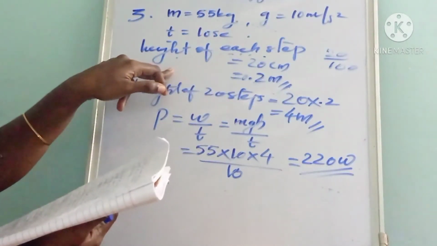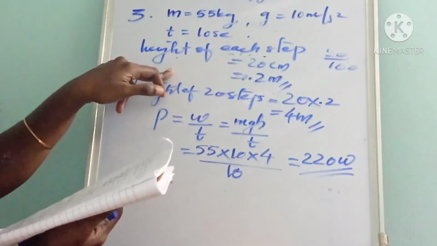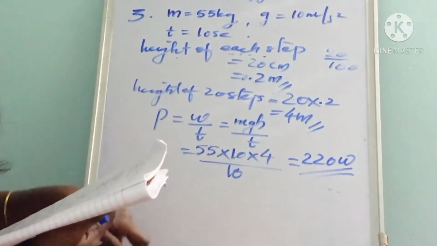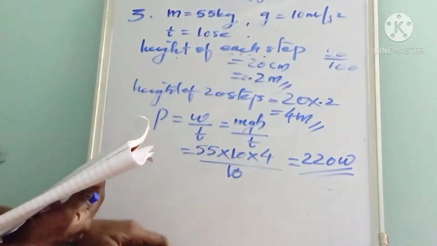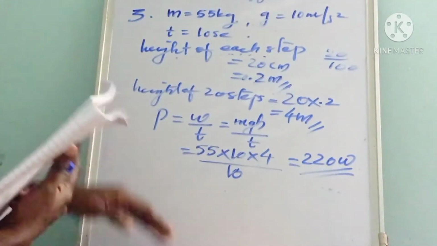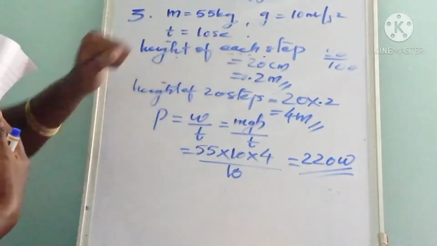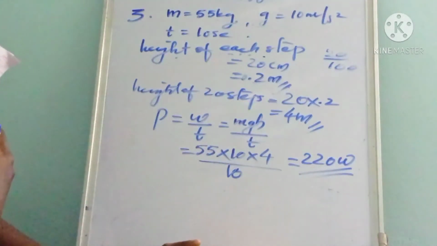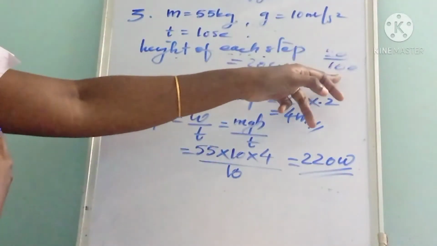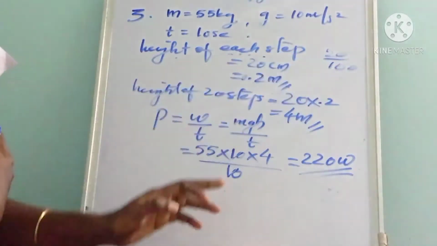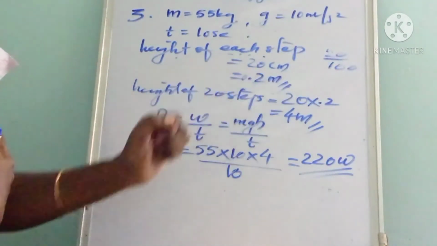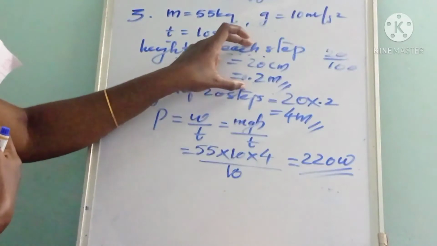We have to calculate the power of the boy for climbing the stairs. g is given as 10 meter per second square. We convert the 20 centimeter into meter by dividing 20 by 100, so we got 0.2 meter, the height of one step.